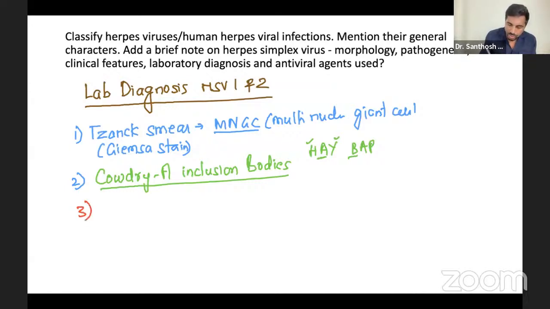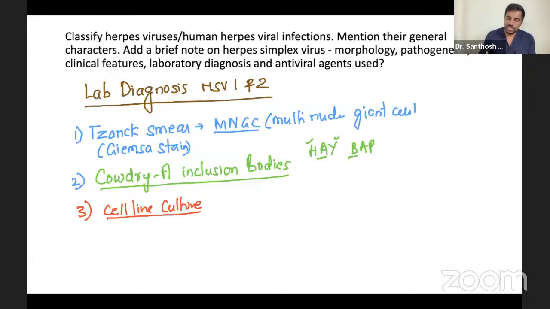Of course, we can do cell culture. Cell line culture you can do for all. This is common for all the viruses. Though it's not a microscopy or gram stain or anything, it's more like a biopsy. Because you're taking a smear from the tissue, you're going to look for the cell, not the bacteria itself. You're looking for the cells only.